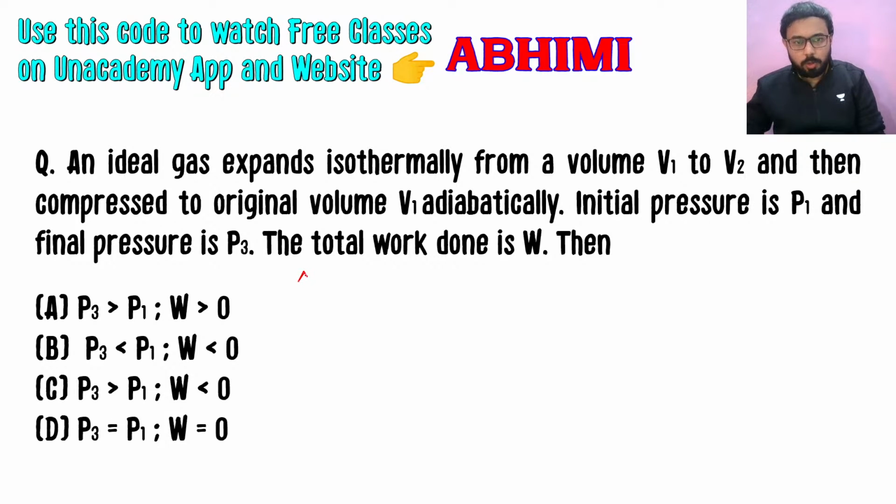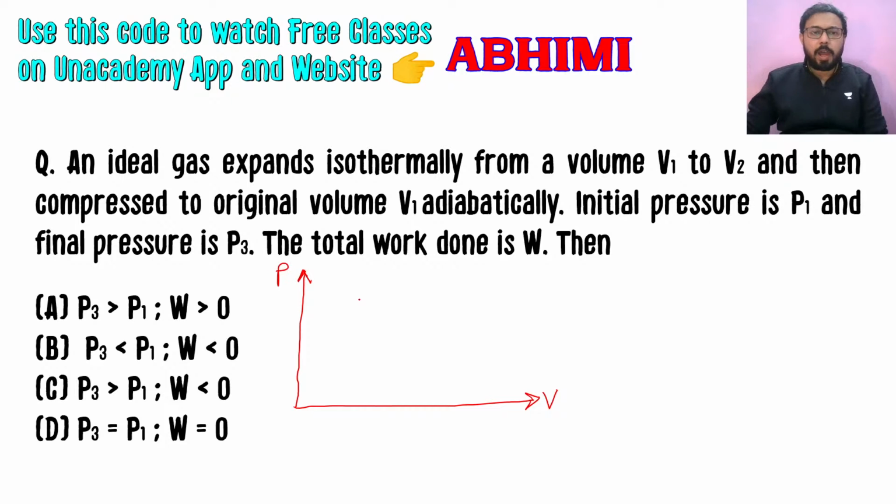So let's draw the PV curve, and we have discussed a lot about the PV curve, and I hope this PV curve can be drawn properly by you all. So for ideal gas, we have first going from process 1 to 2 in an isothermal way. So isothermally the gas is expanding.